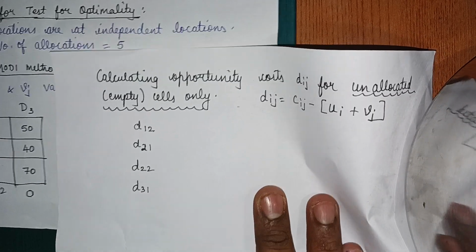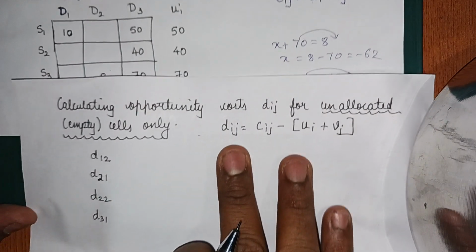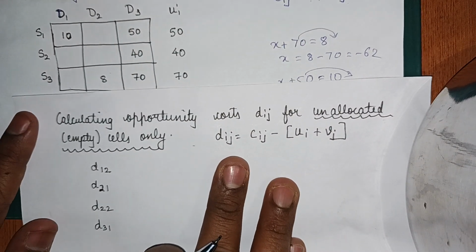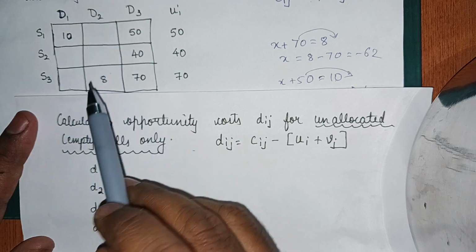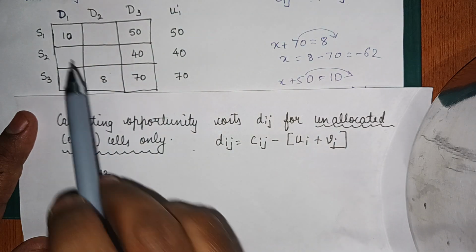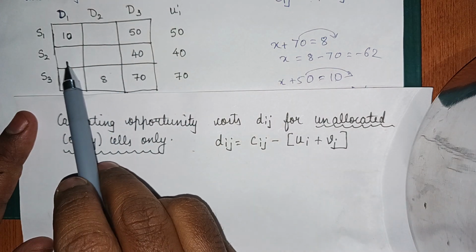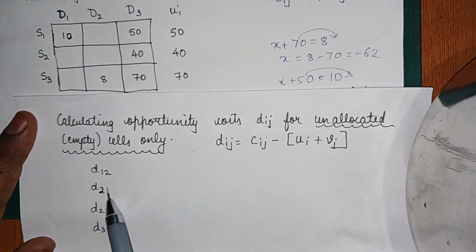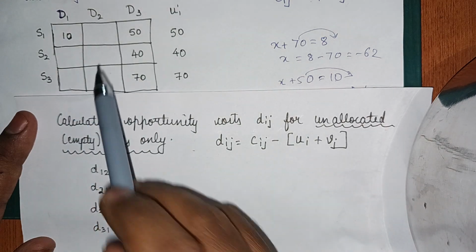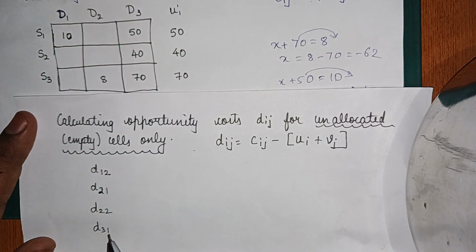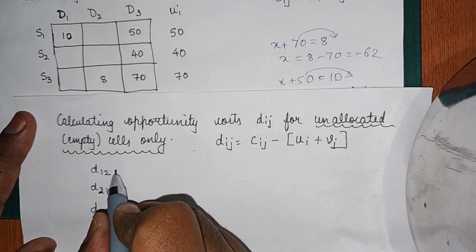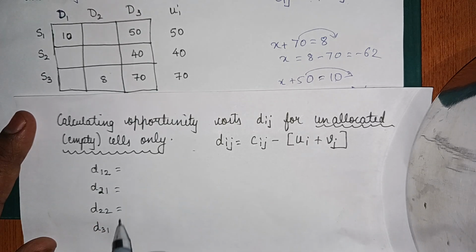Why only these? Because you can see clearly, this is the first row, second column, D12. Second row, first column, D21. Second row, second column, D22. And third row, first column, D31. Always we write the row number first and then the column number. So these are the four values I need to find out. Let us find them one by one.